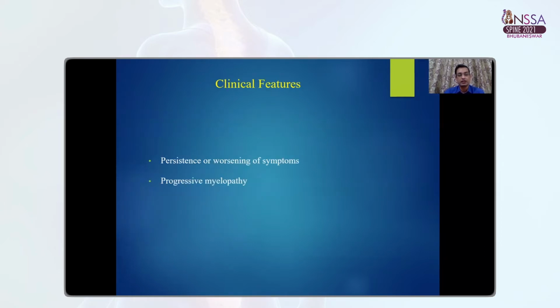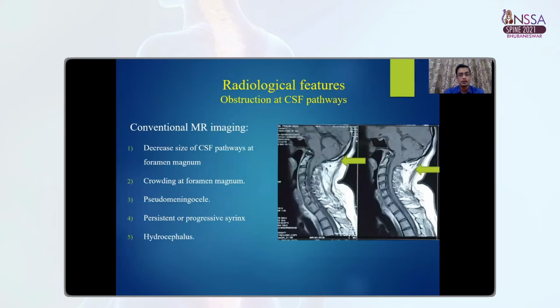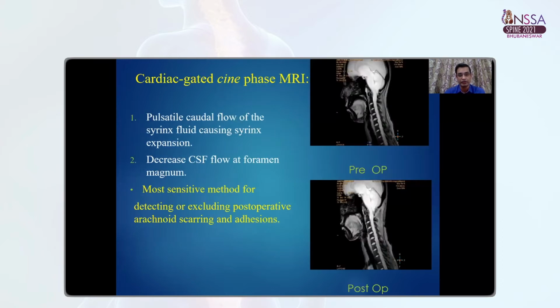Clinical features in these recurrent cases are persistence or worsening of the symptoms or progressive myelopathy. MRI is the most commonly performed investigation, which shows decreased size of the CSF pathway at the foramen magnum, crowding at the foramen magnum, pseudomeningocele formation, persistent or progressive syrinx formation, and hydrocephalus.